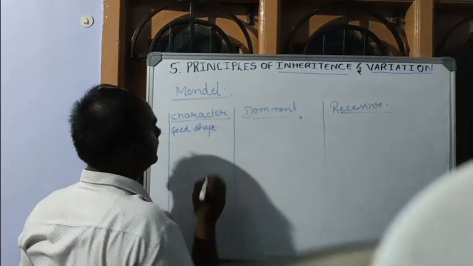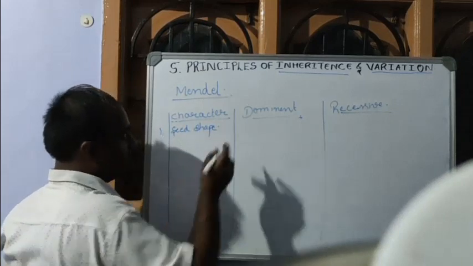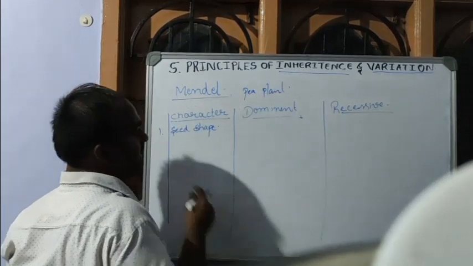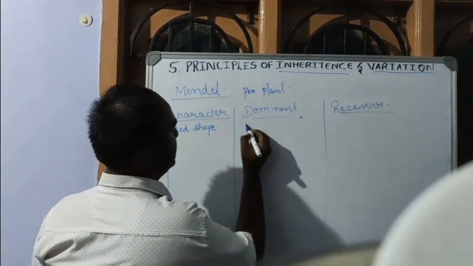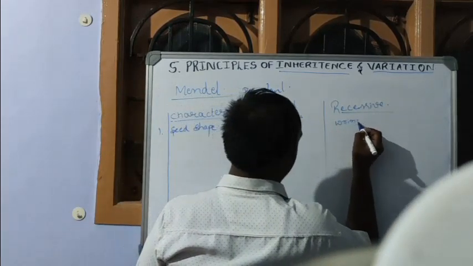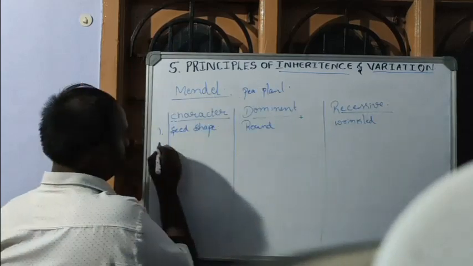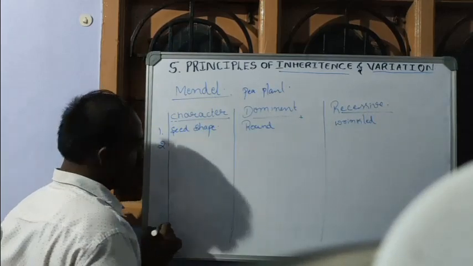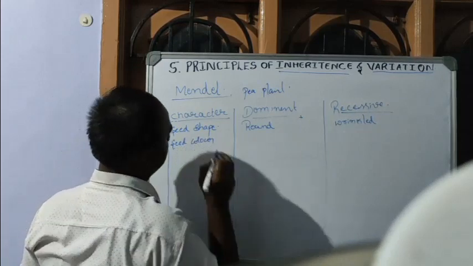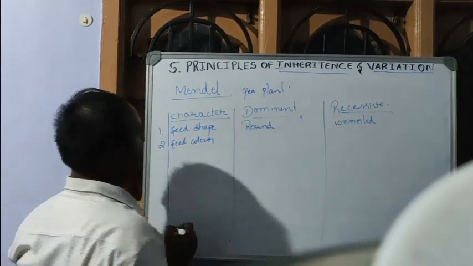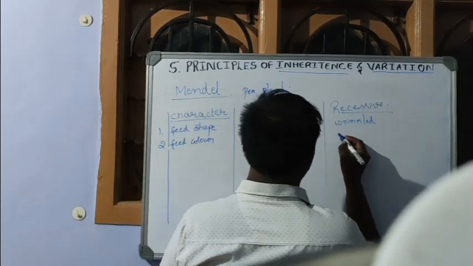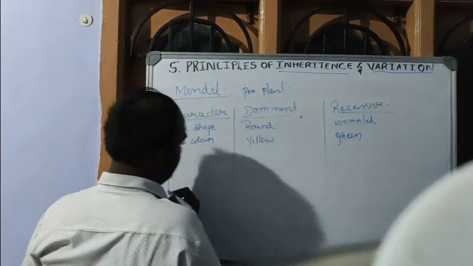The first character that Mendel selected is seed shape. In pea plant, the dominant seed shape is round and recessive is wrinkled. Next, seed color: the dominant seed color is yellow, recessive is green.